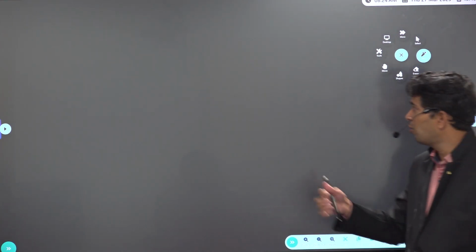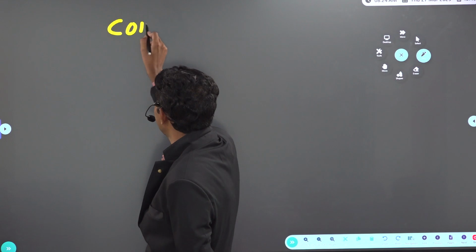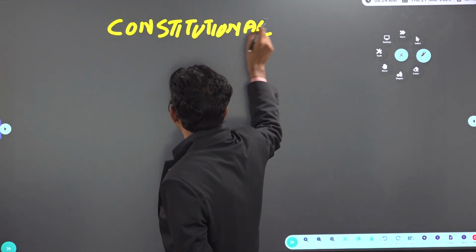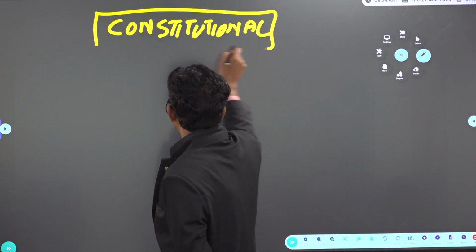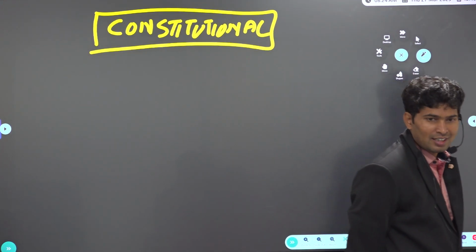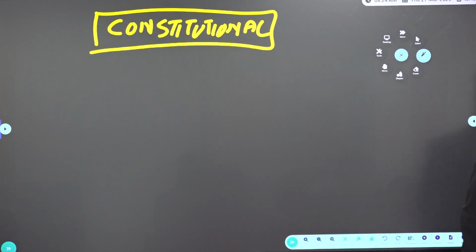And what is a constitutional body? What is a non-constitutional body? Something which is mentioned explicitly in the constitution is called a constitutional body. What is a statutory body? Something created through a law is called a statutory body. Neither constitutional nor statutory: not mentioned in the constitution, and not created through any law either.